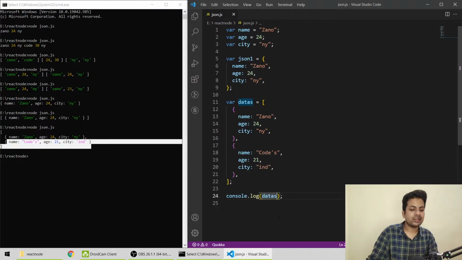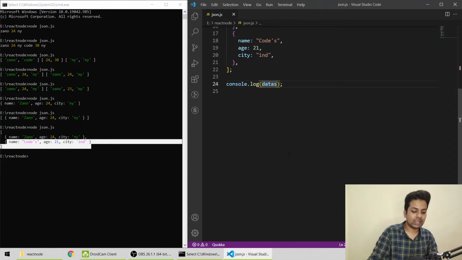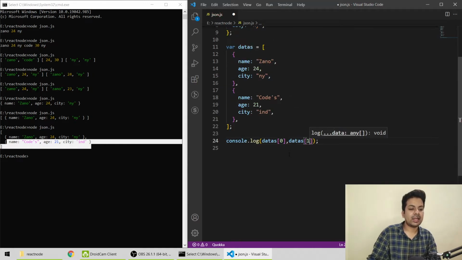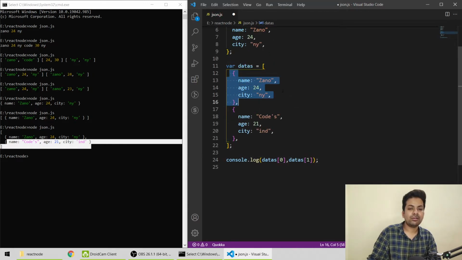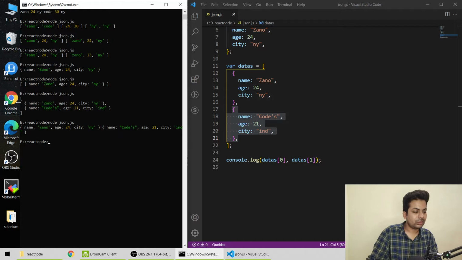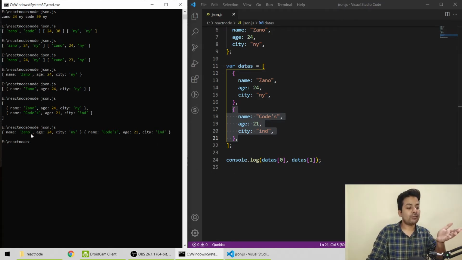Now how do we access these data, that's the main problem. So what we can do, we can put a 0, and for that we'll do datas element 1, like it's an array, 0 element, this is the first element, a 0 index. And if we save it and run it, see, first it printed the first part, then the second part, but inside those I want to access his name.